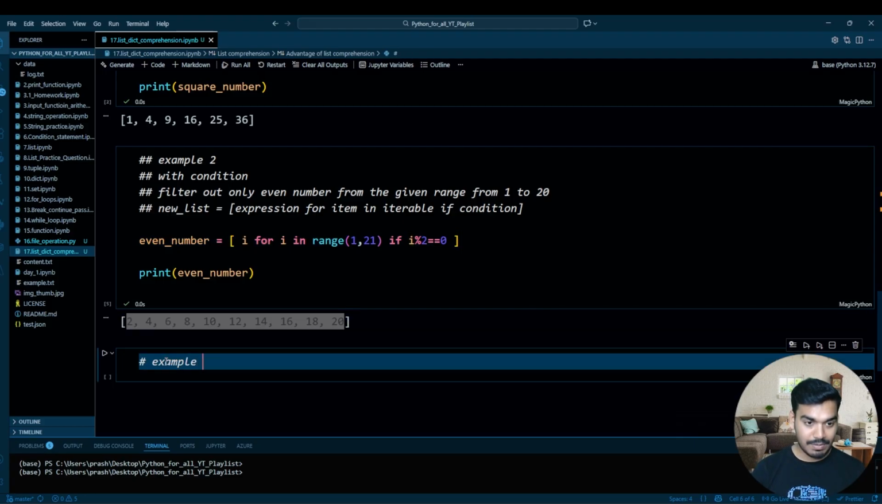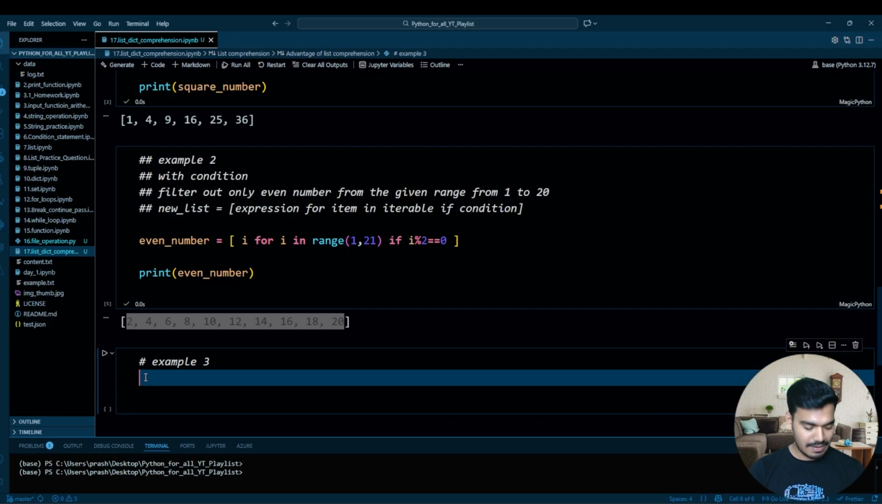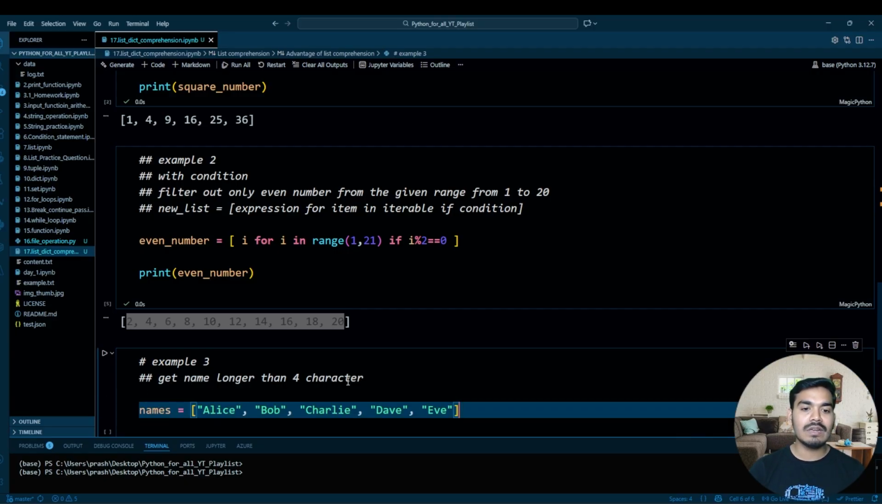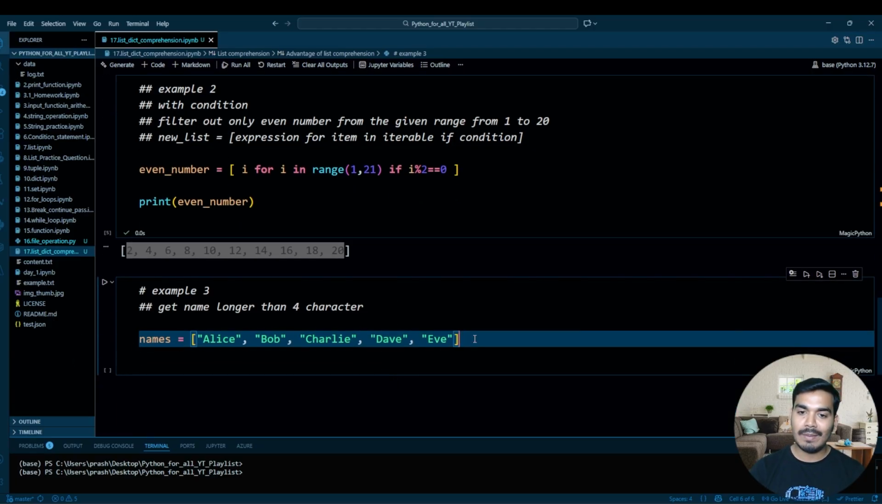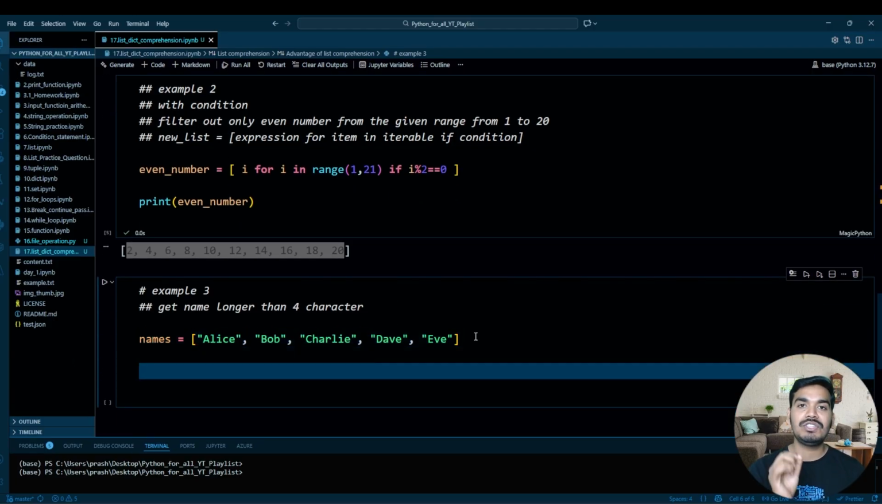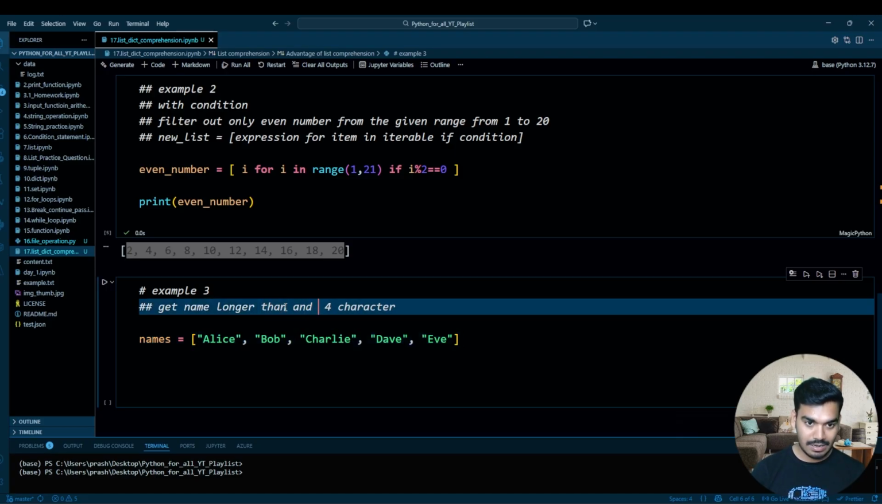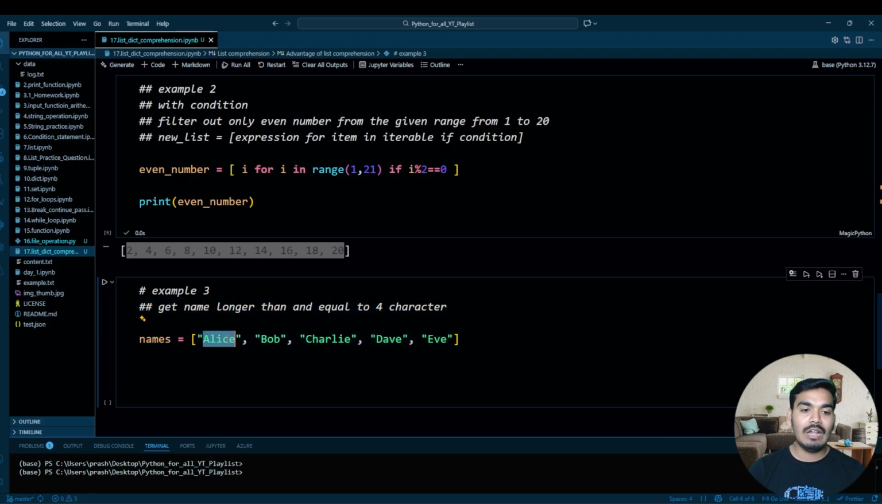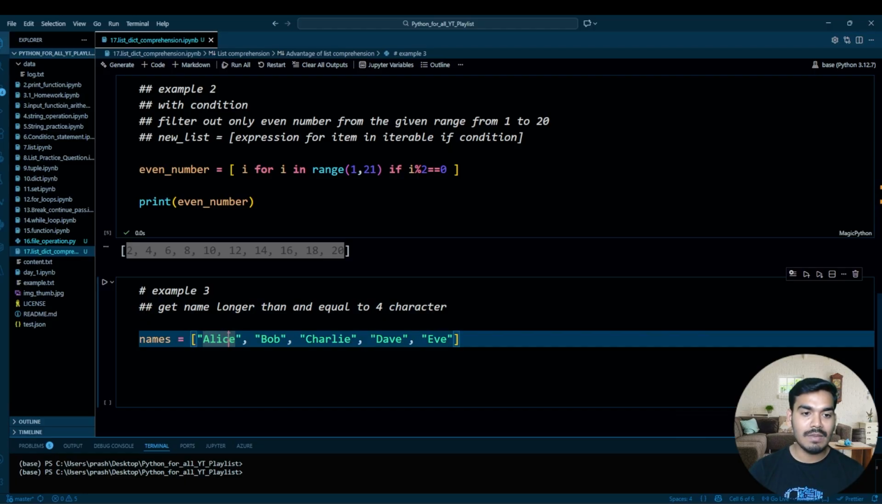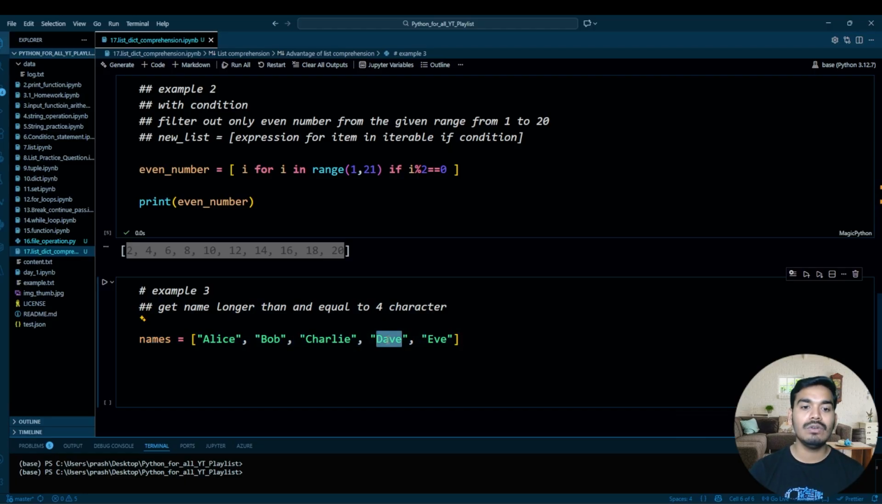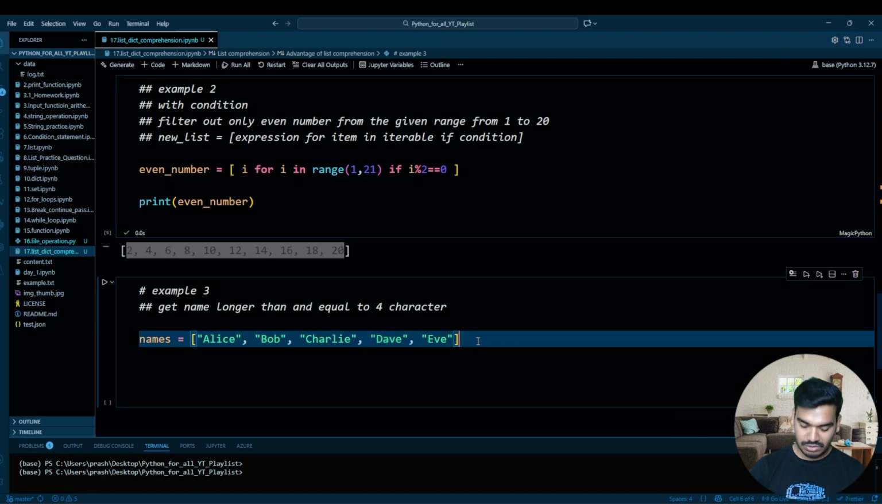Perfect. Example 3. Example 3 says to get names longer than 4 characters. So we have one list of names, and I want to filter out those names whose length is more than 4 characters. In that case, you will get Alice and Charlie, or let's make it longer than or equal to 4. If you evaluate manually, you will get the names Alice, then Charlie and Dave. So 3 names should come out from the given list. So how will you do this?